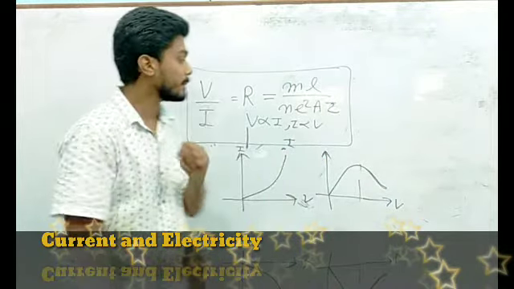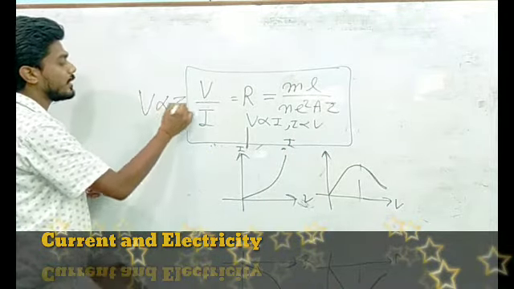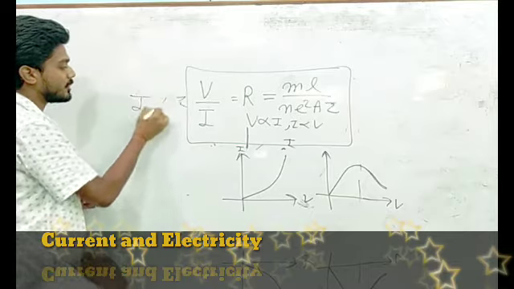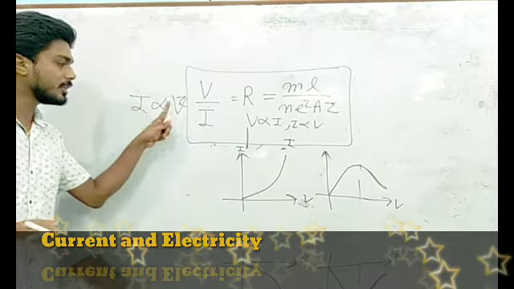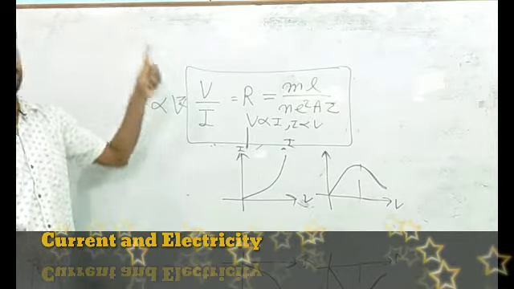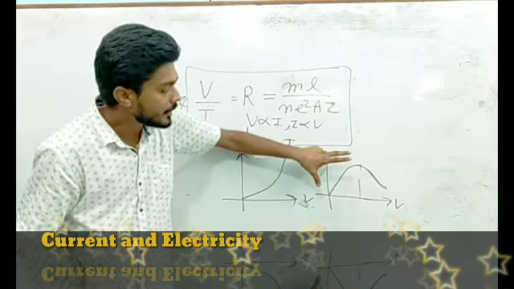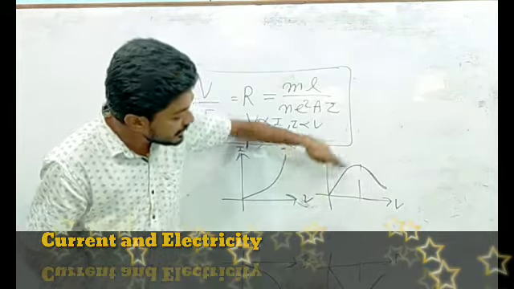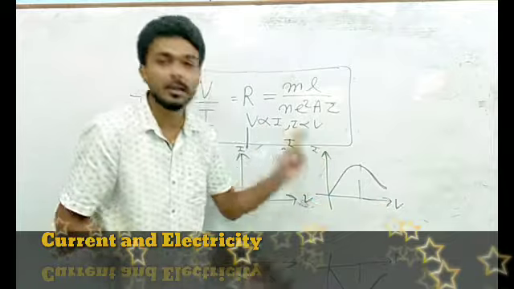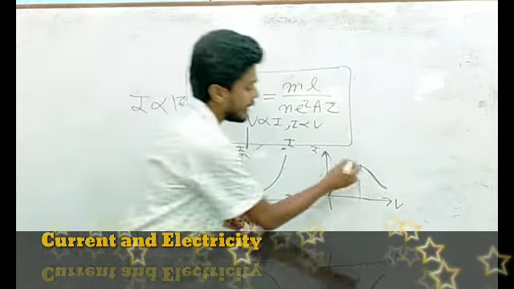But Ohm's law says that V is proportional to I, or I is proportional to V, meaning with increase in voltage, current should increase. But in a thyristor you will observe that initially current increases with increase in voltage, but after some time it decreases.